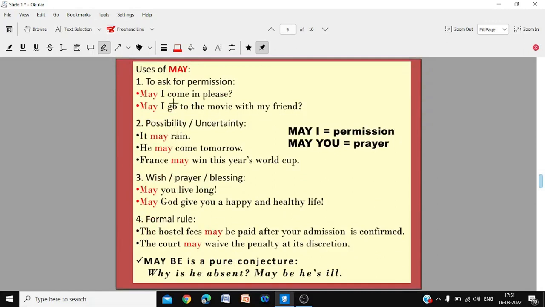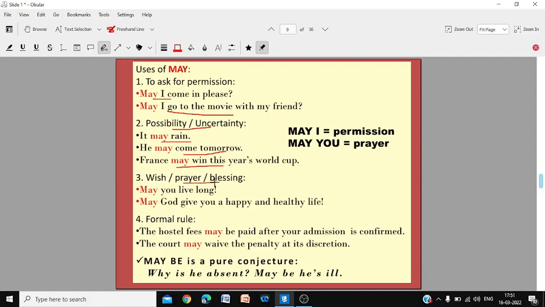Uses of may. To ask for permission: may I come in, please? May I go to the movie with my friend? Possibility or uncertainty: it may rain. Possible. He may come tomorrow. He also may not come. France may win this year's World Cup. A possibility. It may or may not win.